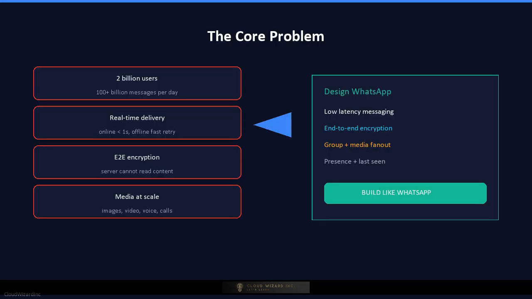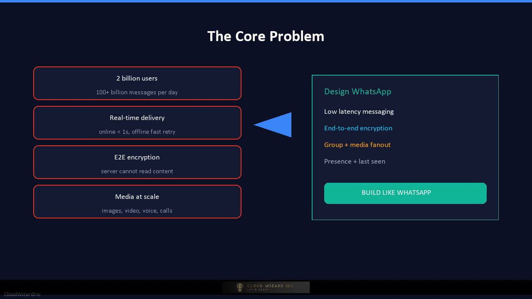Here is the core problem. 2 billion users expect instant, reliable, and private messaging across every device in every network condition. They expect that when they hit send, the message arrives in milliseconds, whether the recipient is online or offline. They expect that a photo or video sent in a group of thousands of members is delivered to everyone quickly. They expect that voice and video calls connect reliably, even across continents.